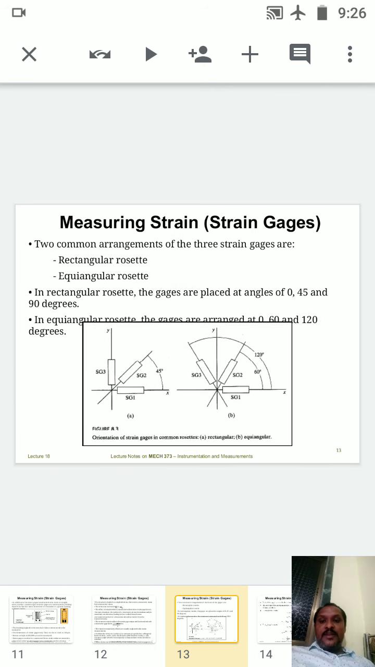So here also a simple thing, two common arrangements of the three strain gauges are used, rectangular rosette and equiangular rosettes. So here we can use rectangular rosettes or equiangular rosettes. Three kinds of the resistance also we can use for checking the bigger deflections or bigger size of the body.